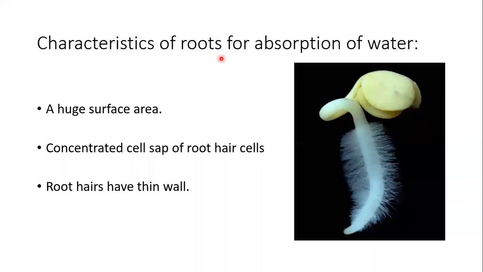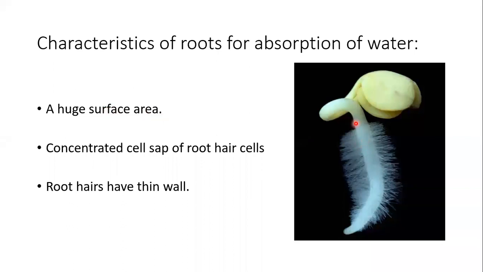So why do only roots absorb water? There are certain adaptations in the roots which make them a suitable place where water could be absorbed. They have a huge surface area.